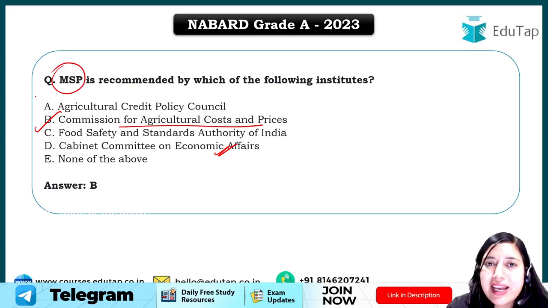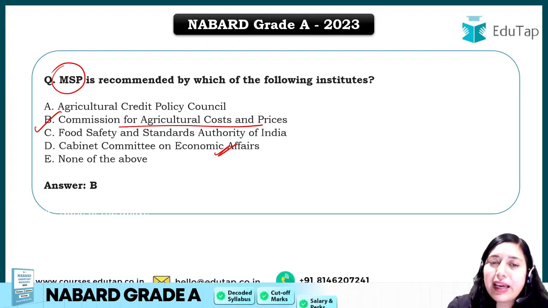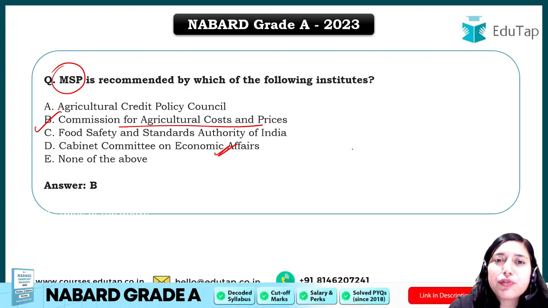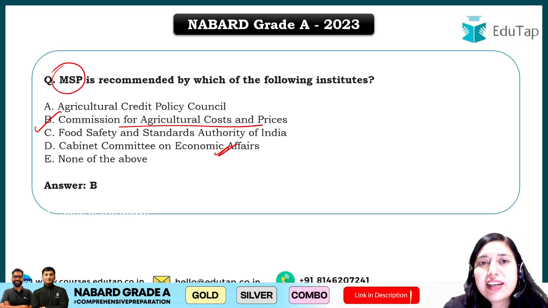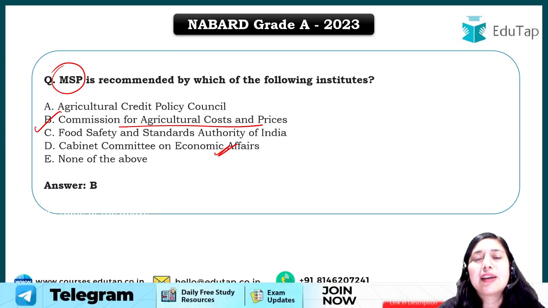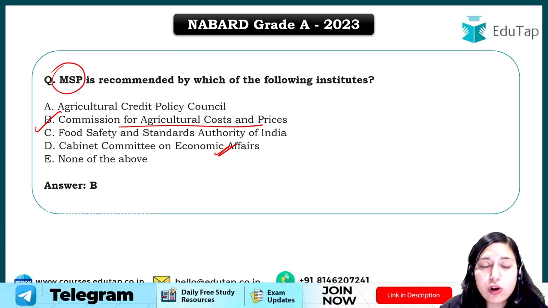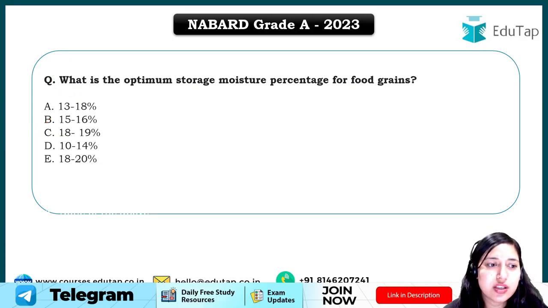It is the minimum price that is provided to the farmer for that particular crop. Every year before harvesting of Kharif and Rabi crops, for both seasons MSP is announced, and that is the minimum price that the farmer will get for selling the crop. Clear? I hope it is clear. And MSP is again an important topic. You should also learn the MSP for different crops for that particular year when you are appearing for the examination, right? That can also be asked.